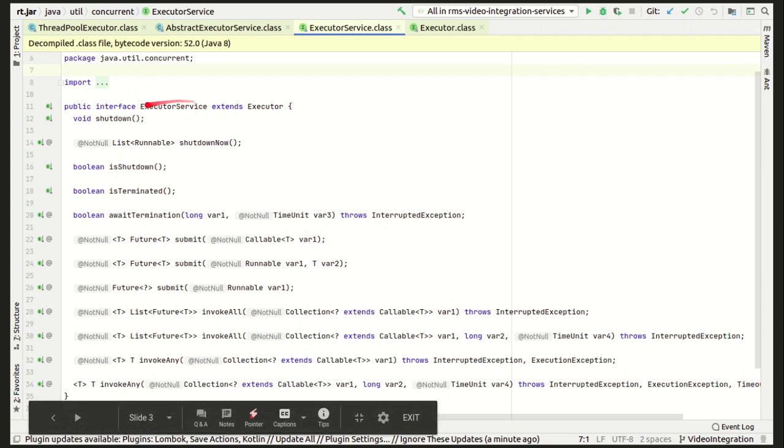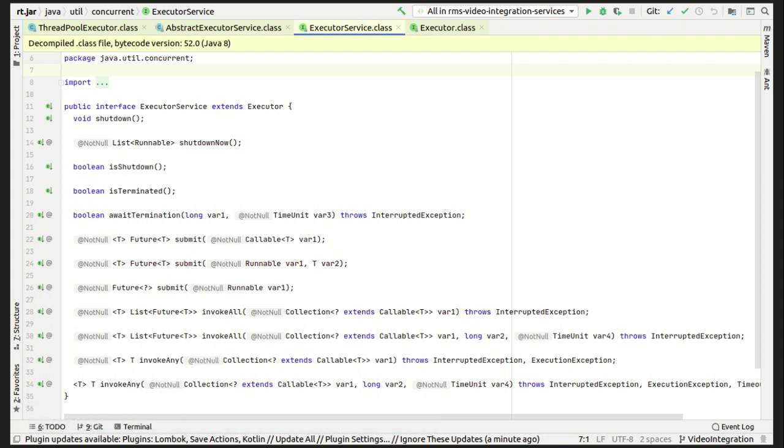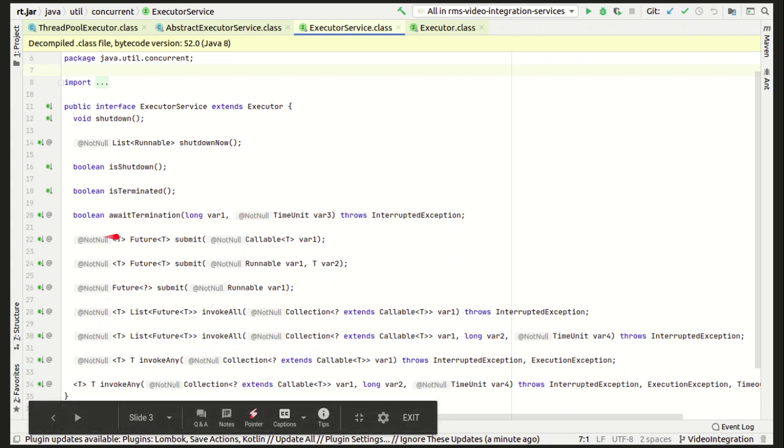If you are implementing this executor service interface yourself, you can provide a way to choose which task should be executed. You can ensure fairness and other things, like no task should get starved for execution time. So you can provide all those things.